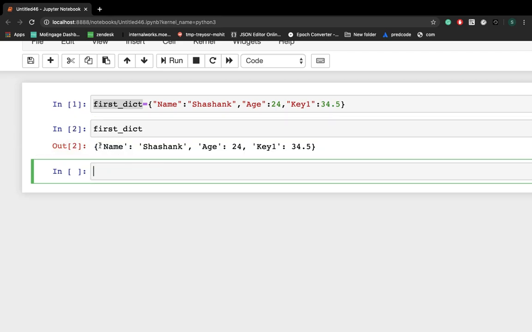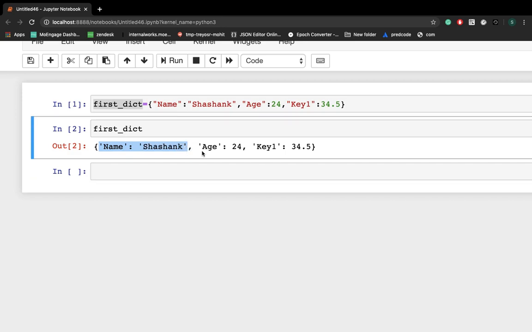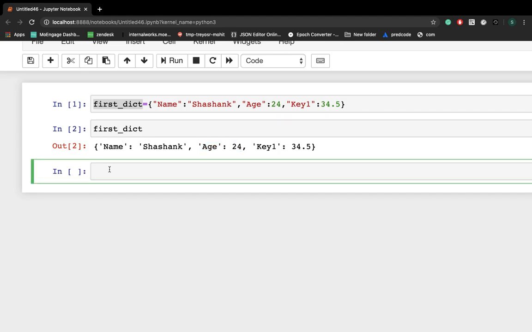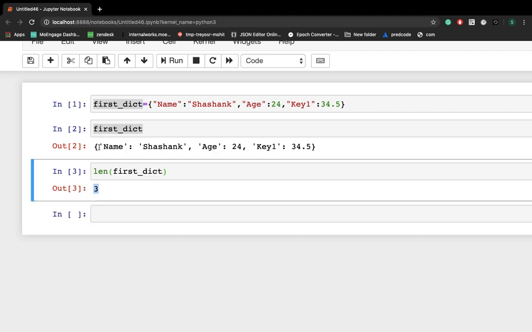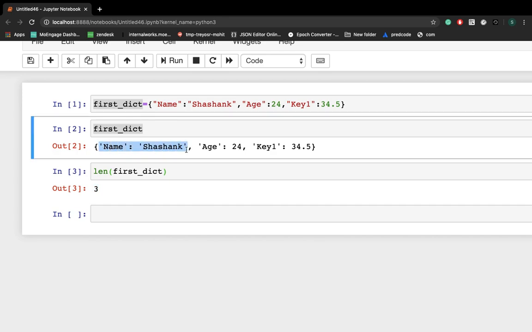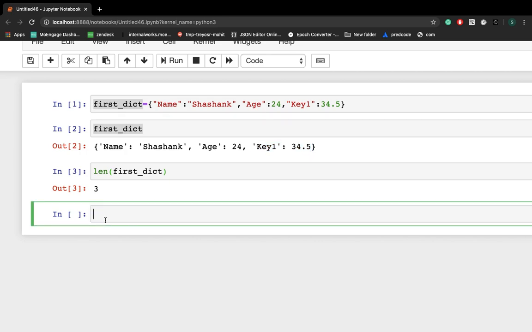So first of all, we'll see how exactly we can get to know how many key value pairs are in one dictionary, right? This is very simple. As I told you, everything is simple in Python. So here you just have to write the len function. Now you have to write the same variable. So you'll get 3. That's how you can check how many key value pairs are there in one dictionary, right? So there are 3 key value pairs here.